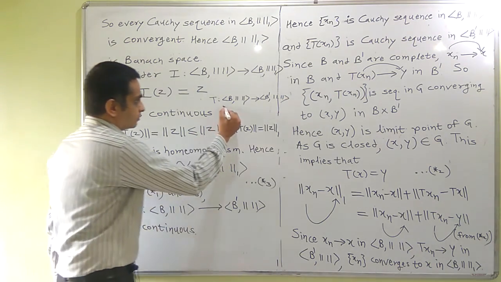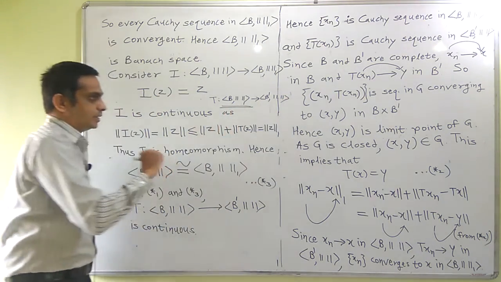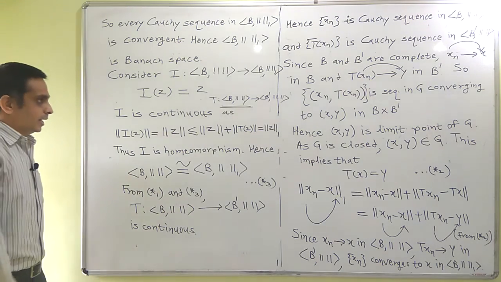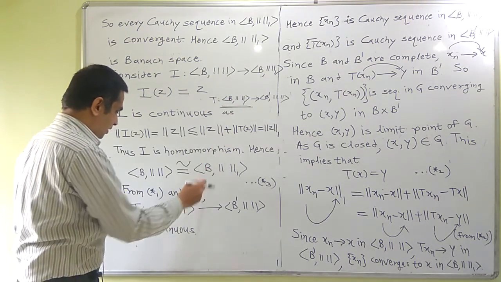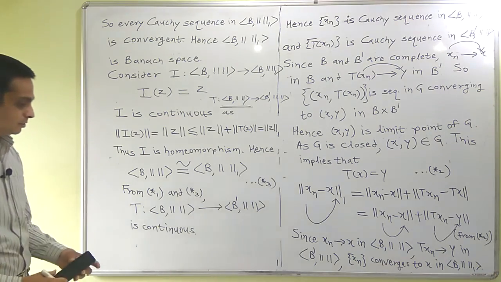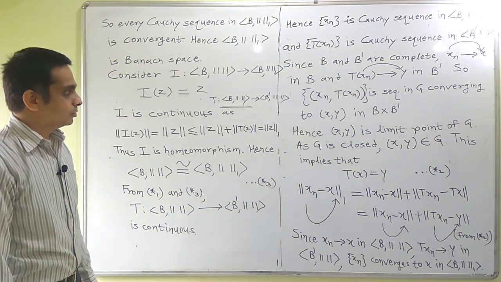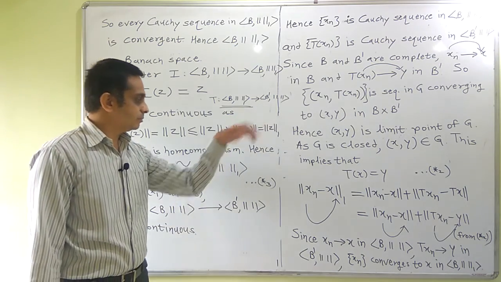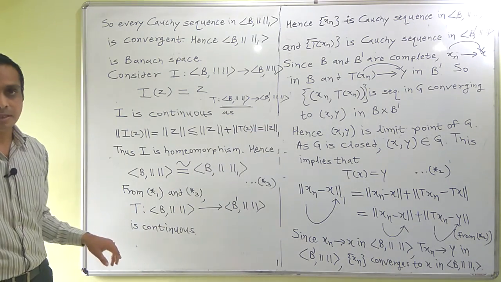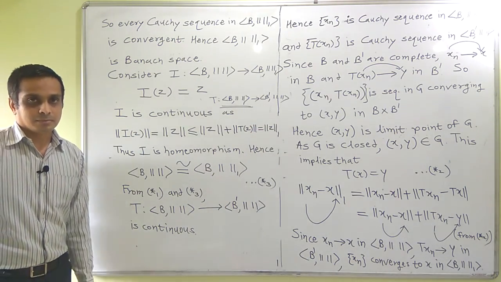So T is a function from B to norm 1 in that case, and as these two are now isomorphic, we have our required conclusion. It is continuous. Taking into account this correction, we have arrived at the desired conclusion. Thank you.